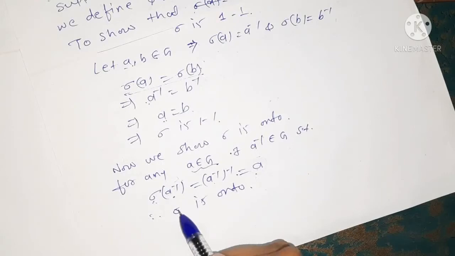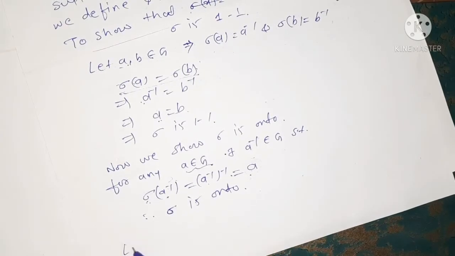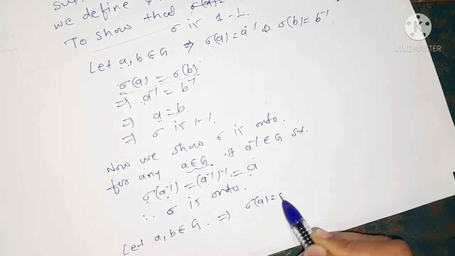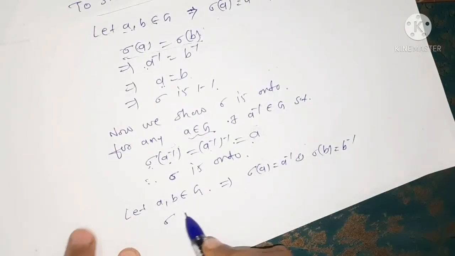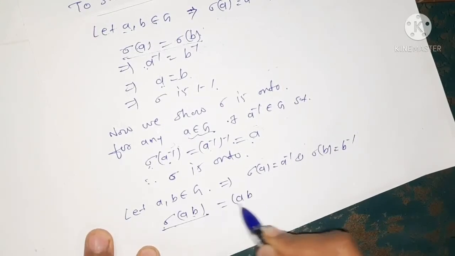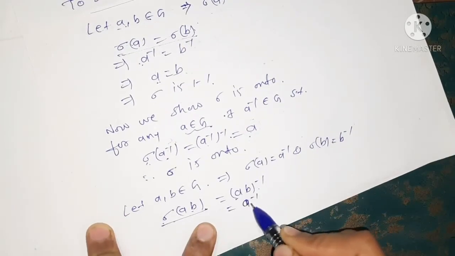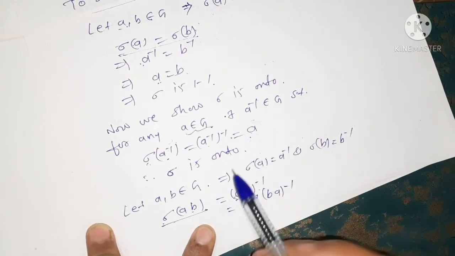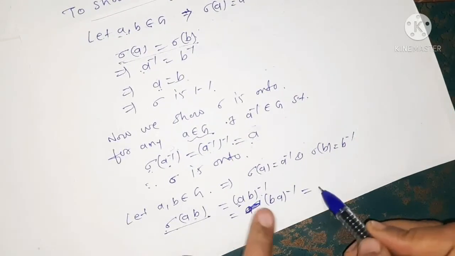Now it remains to show that sigma is a homomorphism. For this we let a, b belong to G. This implies sigma of a is equal to a inverse and sigma of b is equal to b inverse. Now we consider the image of the product, sigma of ab, which by definition is ab inverse. We can write this ab as ba, because we suppose that G is our abelian group. So this is equal to ba inverse.